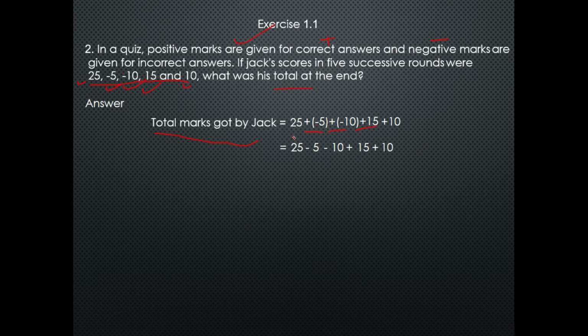Now I will add the positive numbers separately and the negative numbers separately. So the sum of the positive numbers is 50, because 25 plus 15 plus 10 is equal to 50. The negatives: minus 5 minus 10 is minus 15. So if I subtract 15 from 50, we get 35. So Jack got 35 marks at the end.